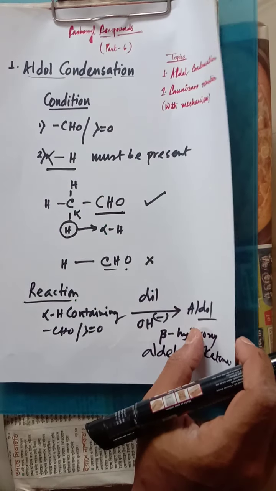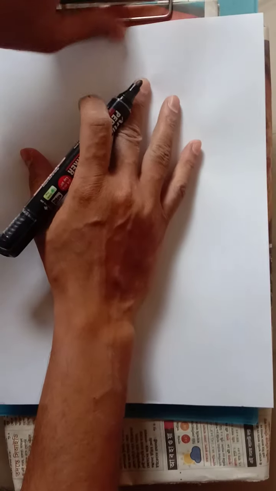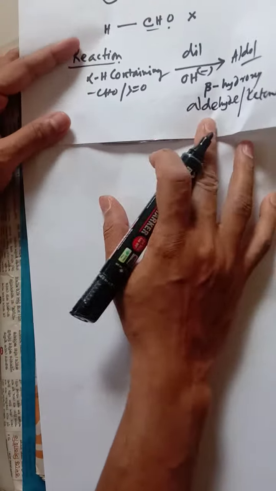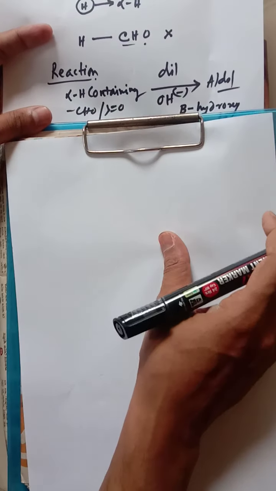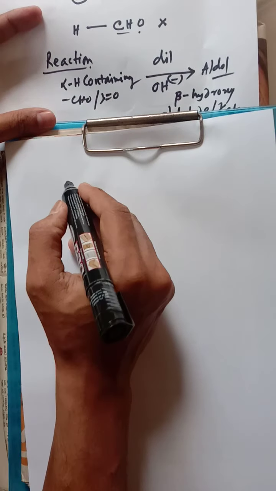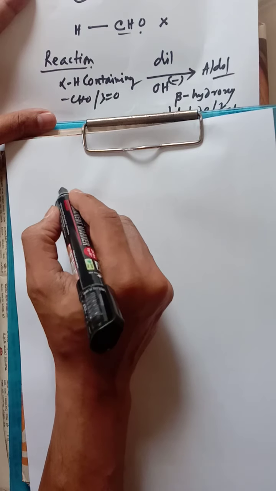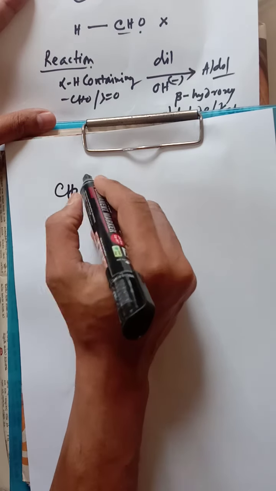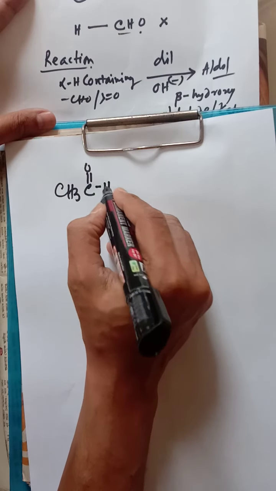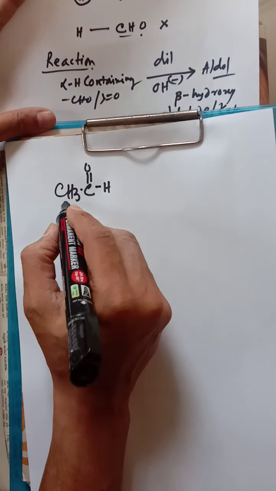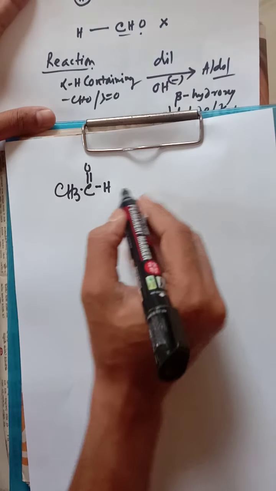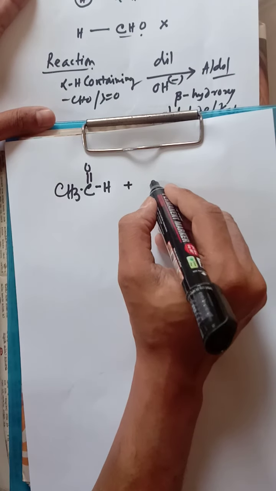So moving towards the next part, I have given only the reaction outline. Now I have given a specific reaction over here, and we have to understand how we can find out the product. Let us select this one. Two molecules of the same compound I have selected over here. That means CH3CHO, acetaldehyde, is taken along with another molecule of acetaldehyde.